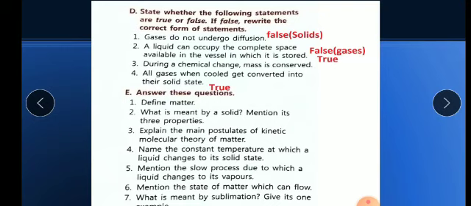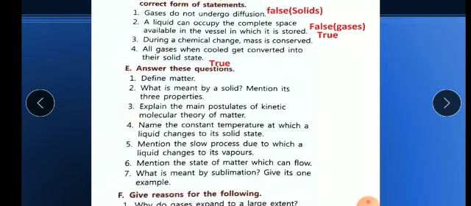Now the fourth one is, all gases when cooled get converted into their solid states. So the answer is true. A few exceptions are there that you will learn in higher classes, but according to your syllabus, even till 10th class books, you will get the same statement only, that all gases when cooled get converted into their solid state. Now children, here I am going to discuss the question answers. A few you can write by yourself. A few answers I will send you through my worksheets.